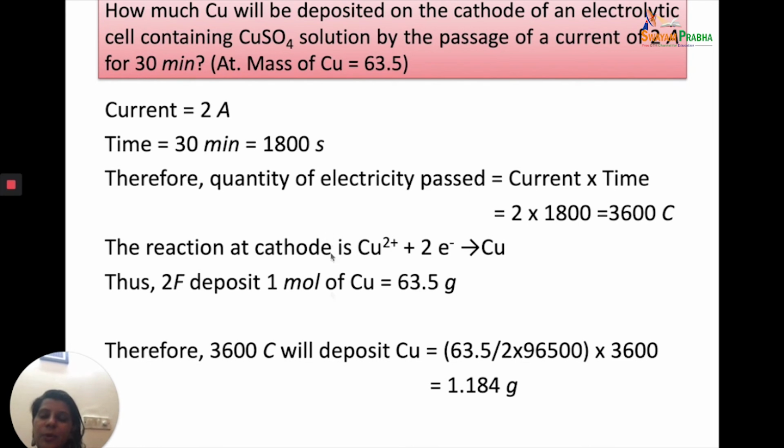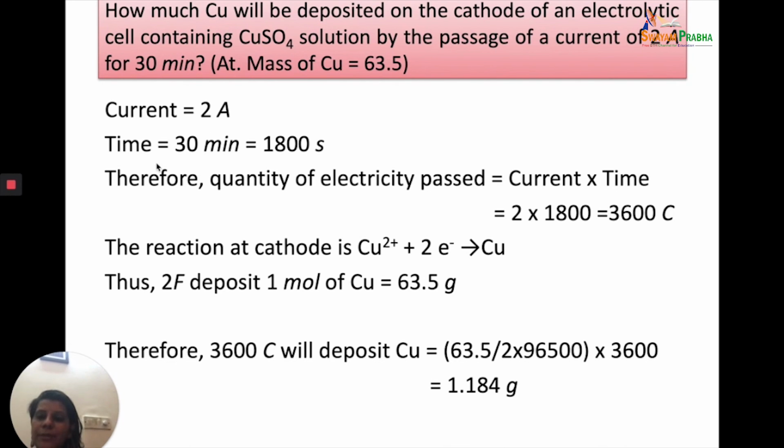Let's take another problem just to get a better understanding. How much copper will be deposited on the cathode of an electrolytic cell containing copper sulfate solution by the passage of current of 2 amperes for 30 minutes? Now here the time is given as 30 minutes, so we will convert it into seconds, because to get the quantity of electricity in coulombs, we take current in amperes and time in seconds.